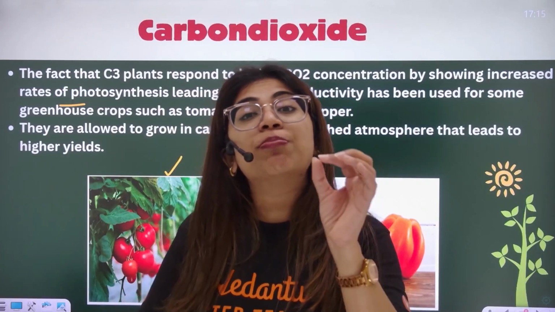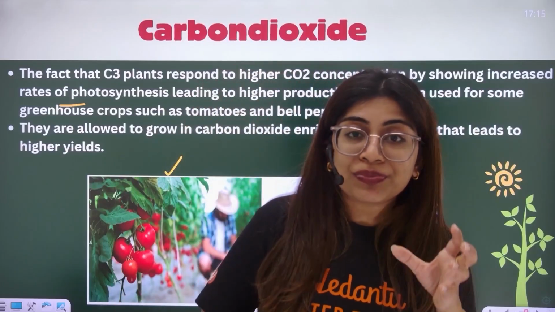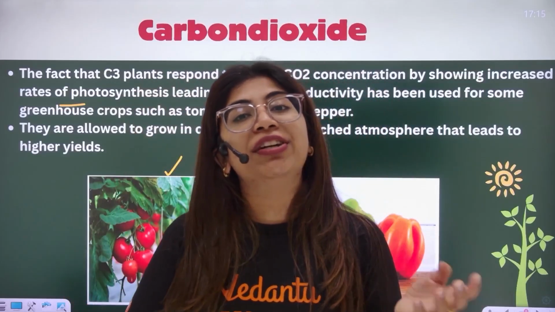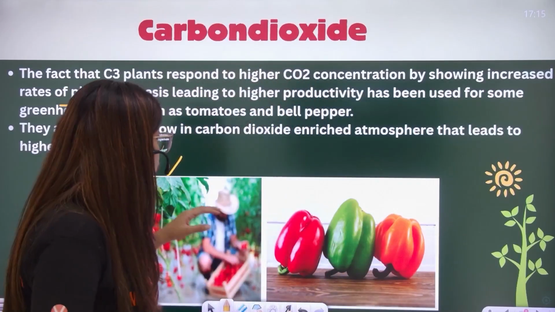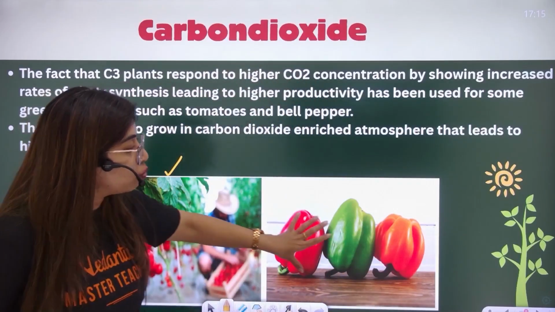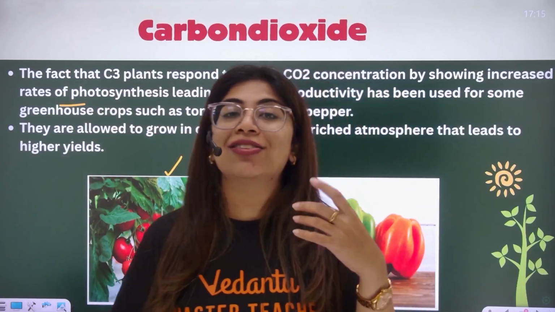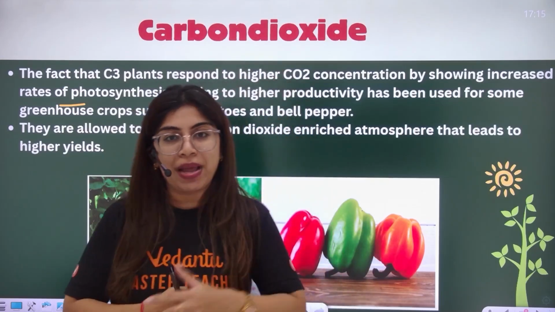Why? Because they're specifically grown in greenhouses, making sure that they're organically grown, that they show more productivity, etc. That is why it is costly. So the examiner can ask you what crops are usually grown in greenhouses, increasing the CO2 concentration. So your answer has to be tomatoes and bell peppers.